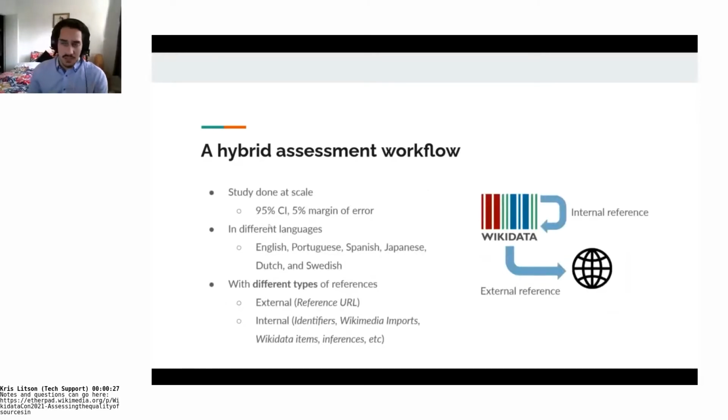This was done at scale with a 95% confidence interval and 5% margin of error, and the languages we chose were English, Portuguese, Spanish, Japanese, Dutch, and Swedish. We looked at an equal amount of references from each of these languages to try not to steer things too much towards English, just because it is a far more prevalent language for references. We also looked at different types of references, what we defined as external references, which are a direct reference URL, and internal, which are references that just point you back to Wikidata through identifiers, through Wikimedia import predicates, through stated in, for example, and so on.